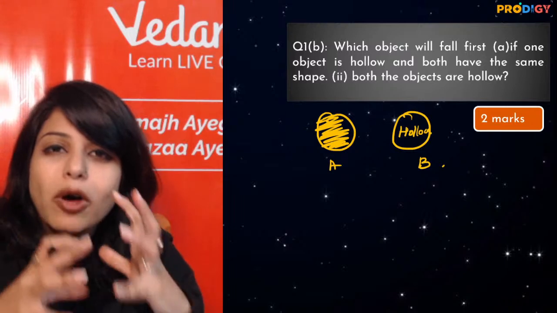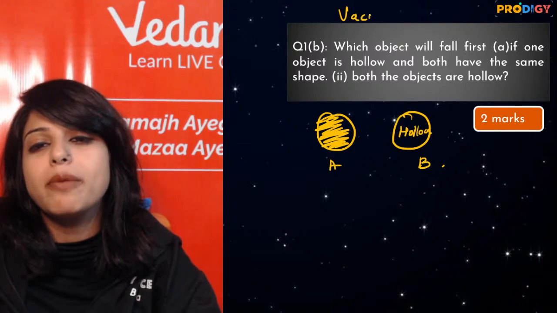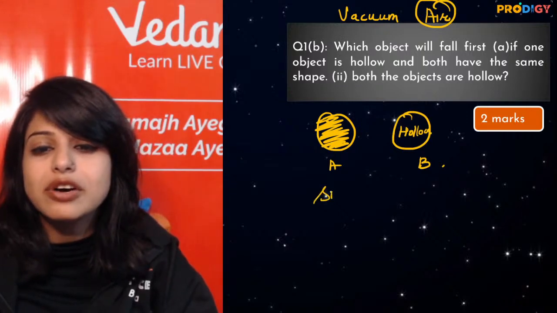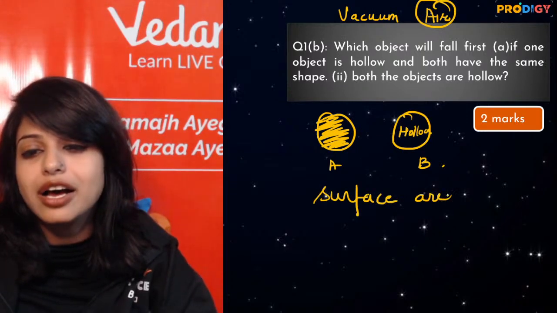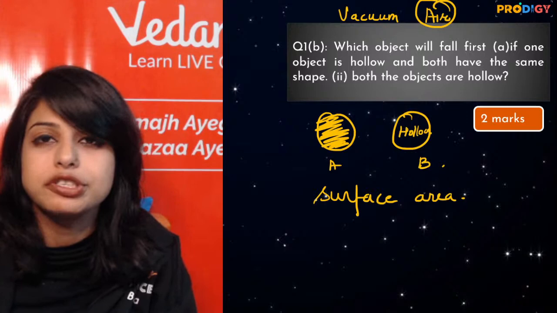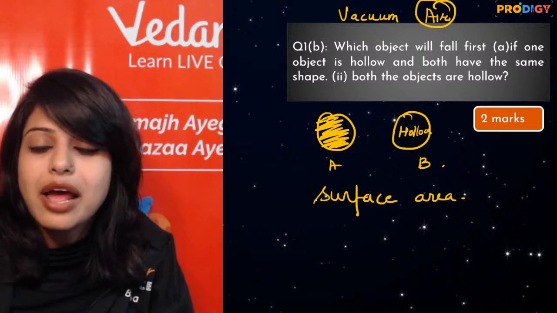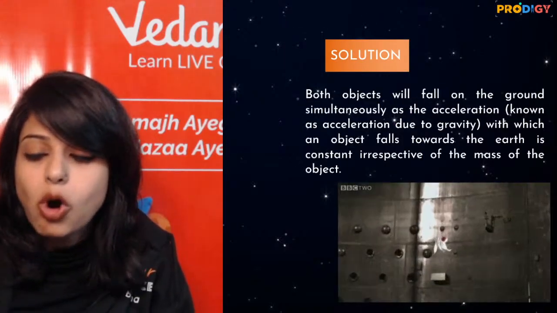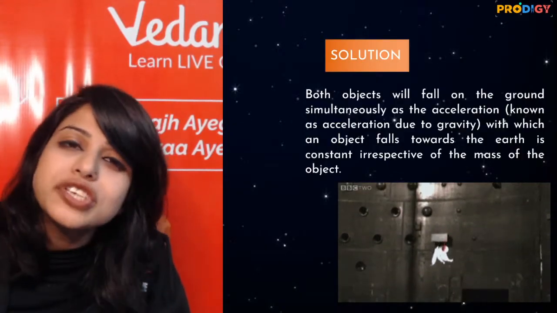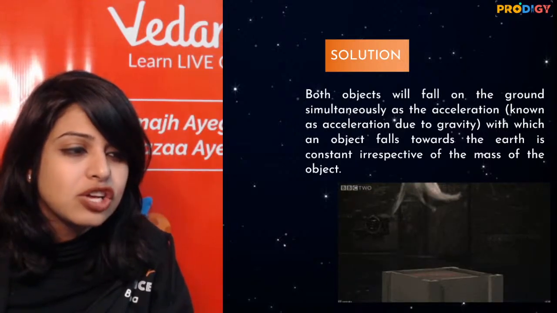Doesn't matter it is hollow. Now in this question it was not mentioned they are dropped from vacuum. So they are dropped in the air. अब air resistance depends on the surface area, right? अगर एक पेपर और एक बॉल बनाकर फेंकूंगी तो बॉल पे कम surface area, उस पे कम air resistance है, it will fall first. But if they have the same shape, even though they are hollow and they are same masses or not, they will still fall at the same rate. So answer will still remain the same. Question को जैसे मर्जी आए, you will not get fooled by it. You're getting me? Yes? Superb.